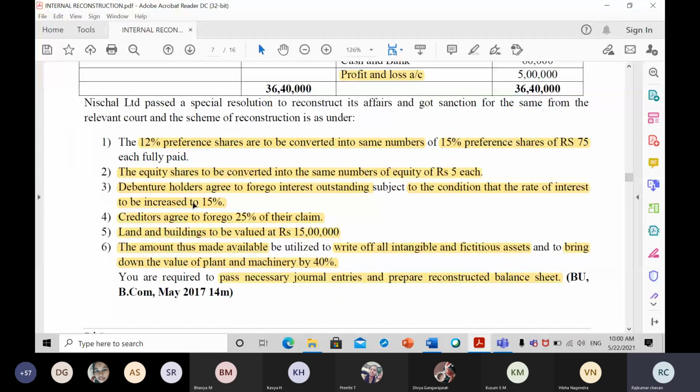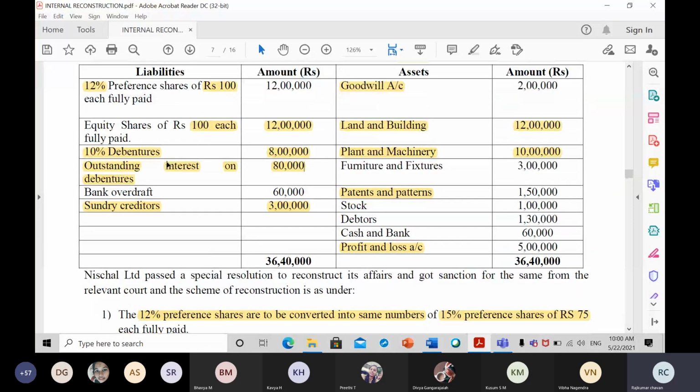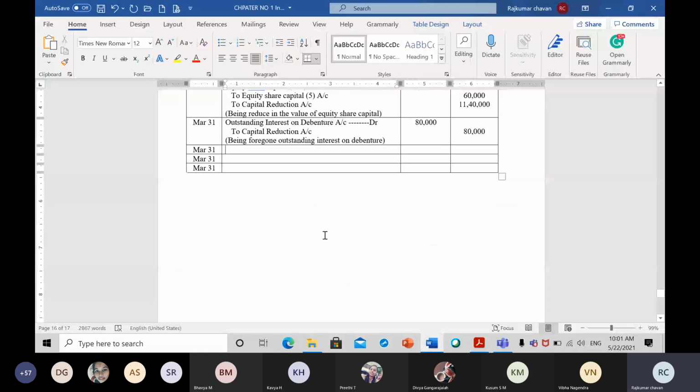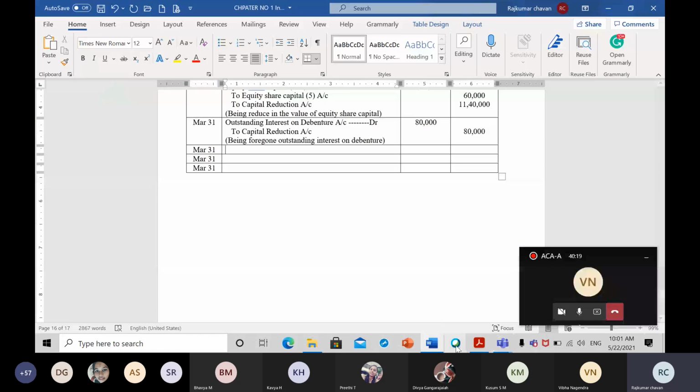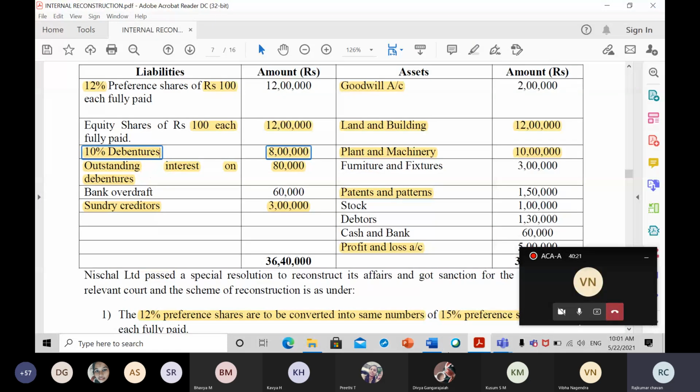Now, what happened later on? The debenture holders told us that they don't want the outstanding interest, they will waive it, they will forego it. But there is a condition: the rate of interest must be increased to 15%. So 10% is the current rate. What you always write in the debit is the old rate, 10% debentures.